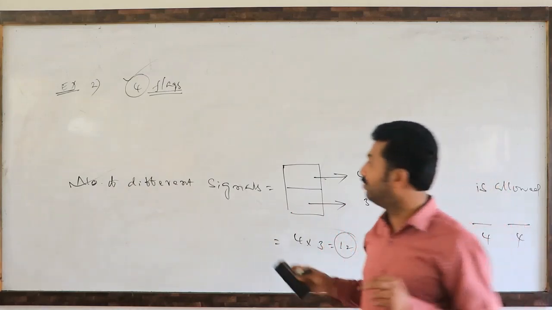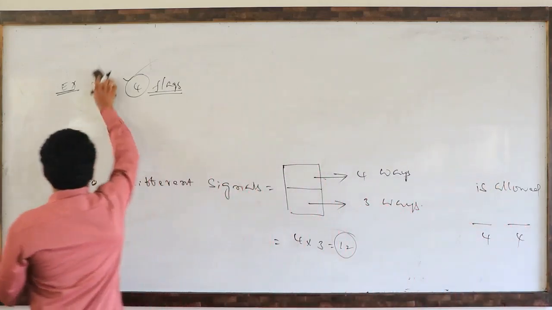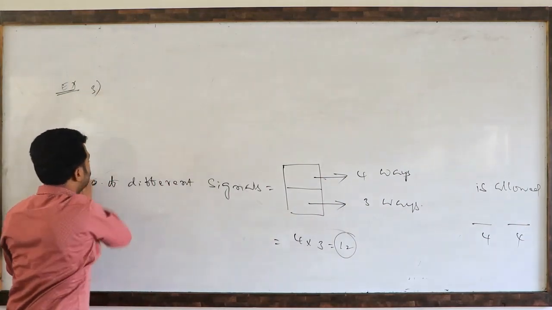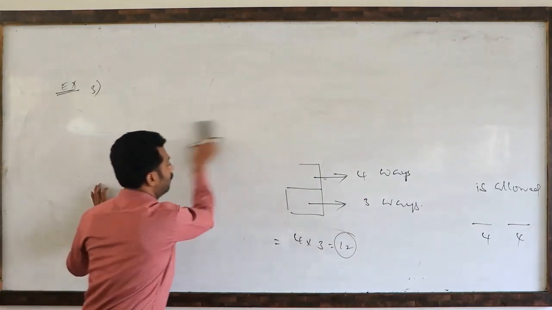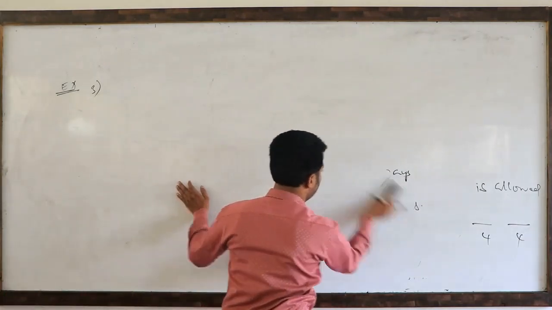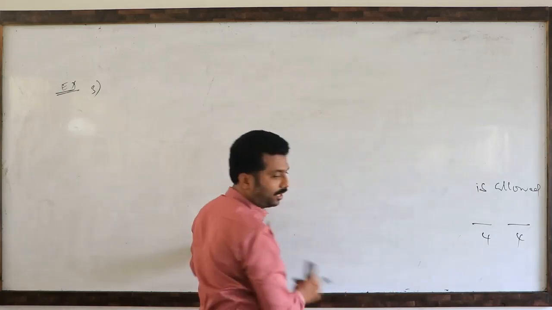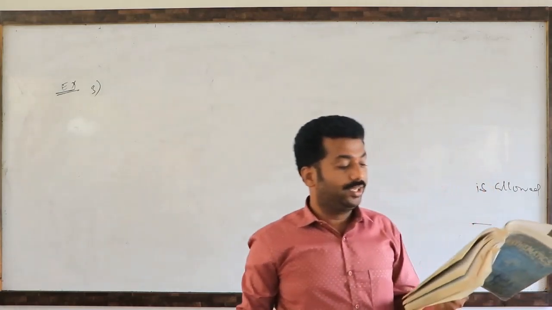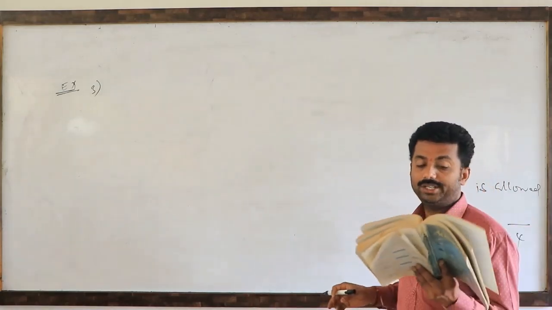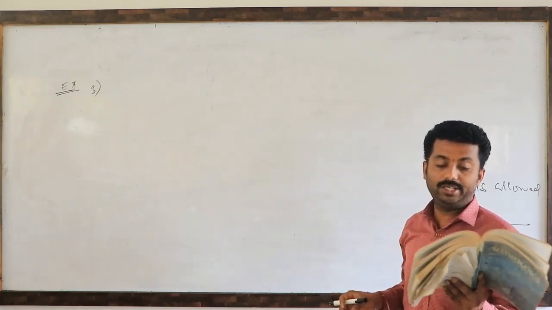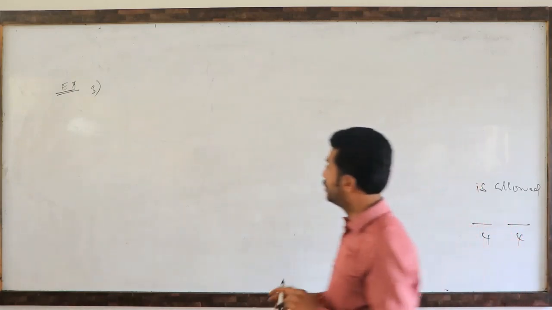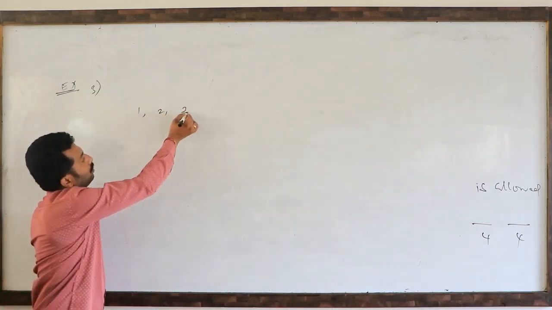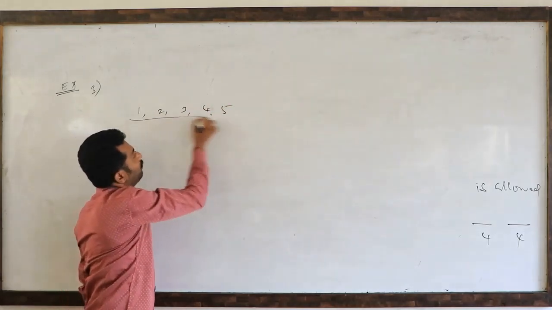Next, example number 3. Read the question. What they are asking? How many 2-digit even numbers can be formed from the digits 1, 2, 3, 4, 5 if the digits can be repeated? See there. Given digits 1, 2, 3, 4, 5. There are 5 digits they given.